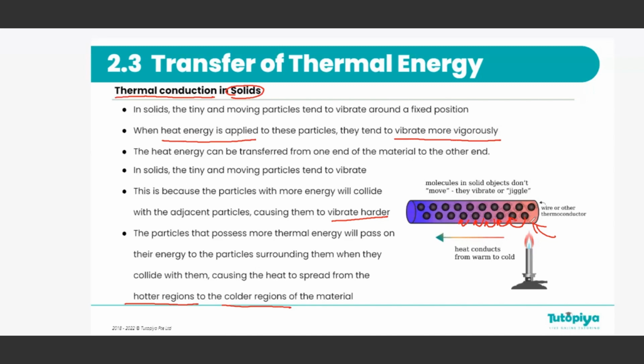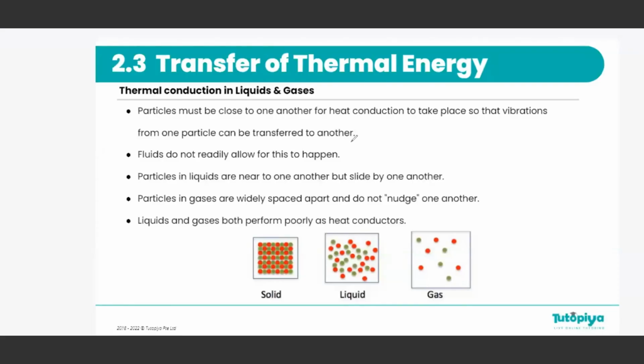Now do you know why solids are better conductors? Because if it was a liquid or a gas, passing the vibration is not easy because the particles are not close together. Since solid particles are packed very tightly close together, they can easily transfer the vibration from one particle to another. Now, as you have already understood, for thermal conduction to happen, particles must be very close together because then only vibrations can be passed on to the next adjacent particle.